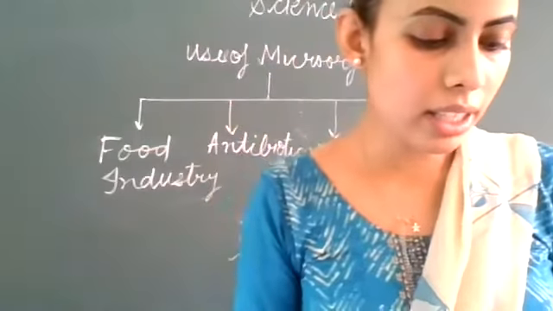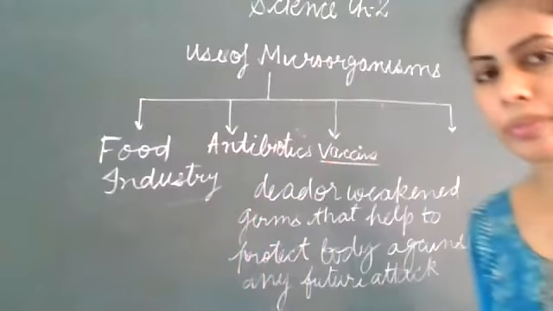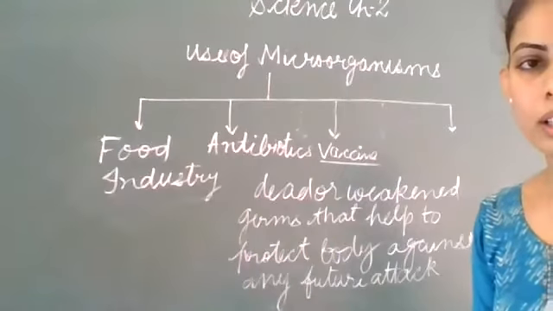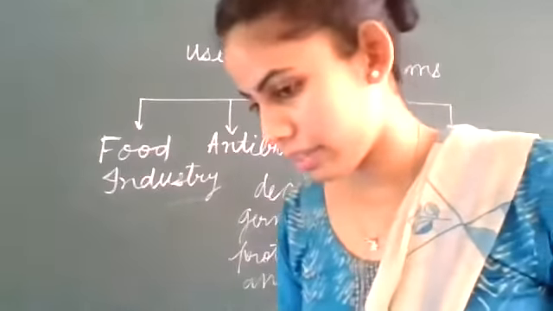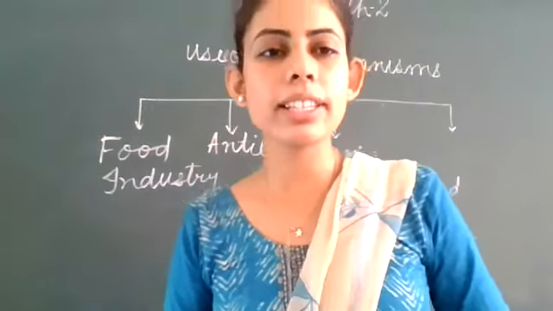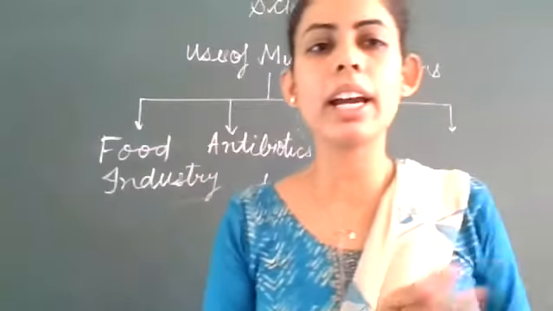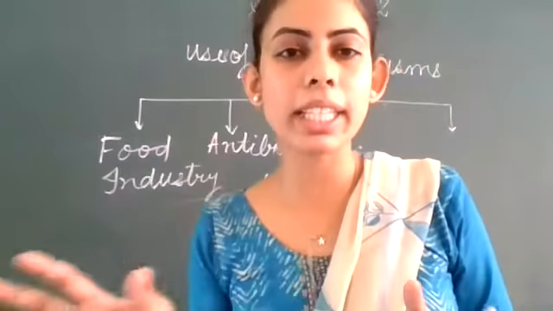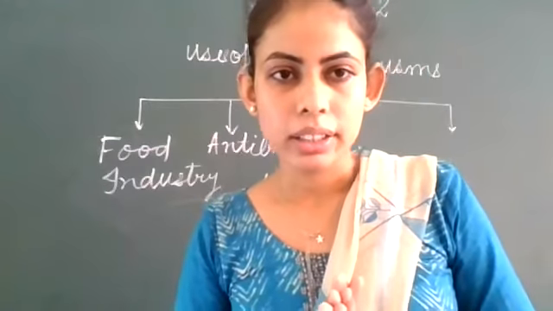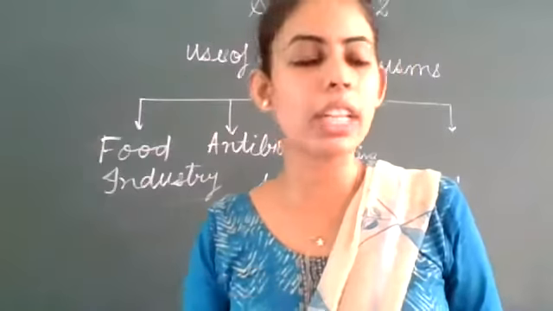And the next is, what are the other uses of microorganisms? Microorganisms increase the fertility of the soil. Yes, it increases the soil fertility. For example, the rhizobium bacteria and the blue-green algae, also called cyanobacteria. So these bacteria increase the fertility of soil.